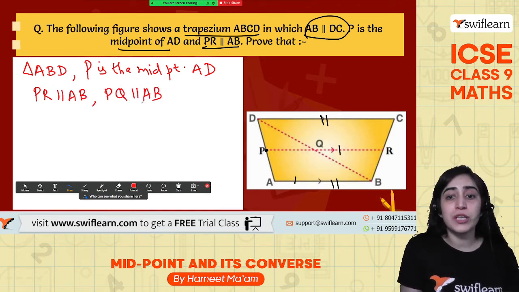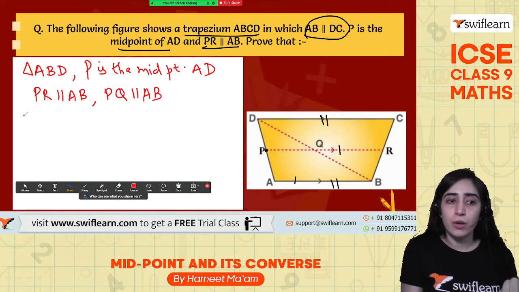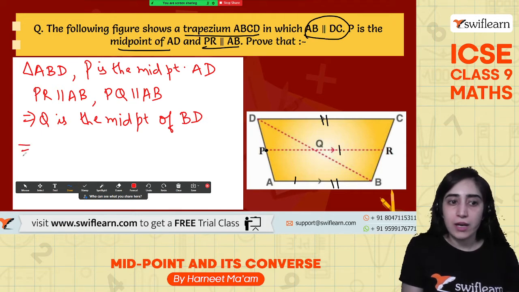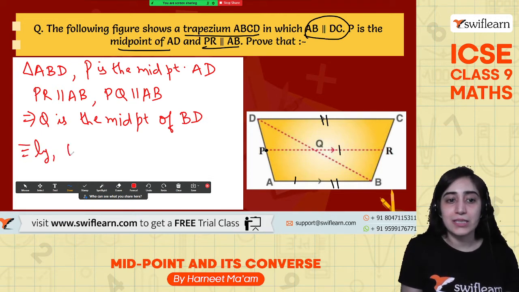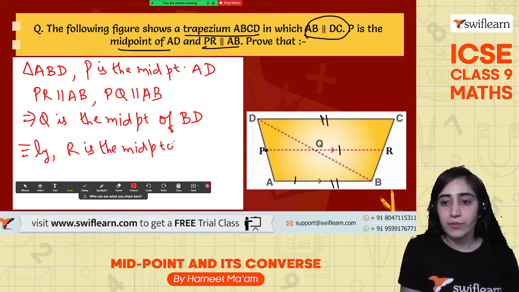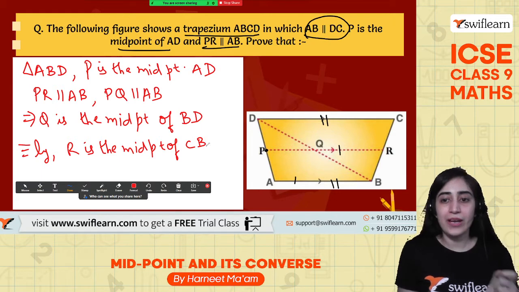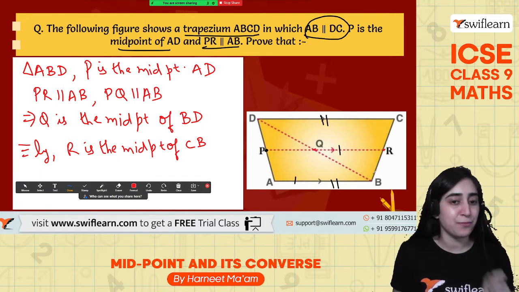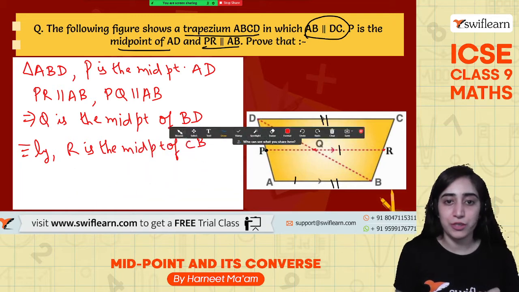So by the midpoint theorem, I know that Q is the midpoint of BD. Similarly, it will also tell me that R is the midpoint of CB, or CD, whatever you want to say, right?